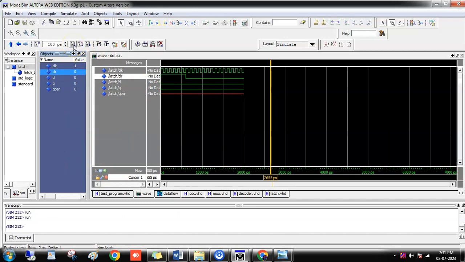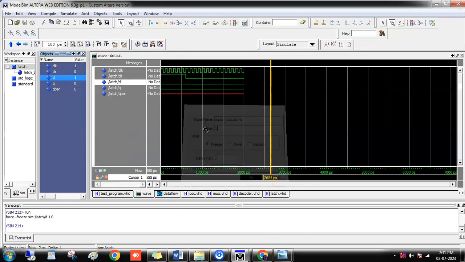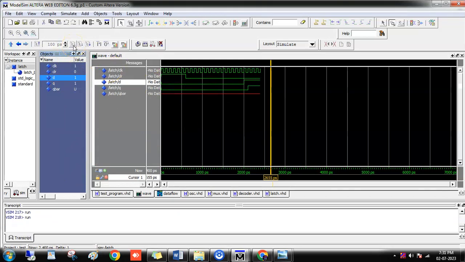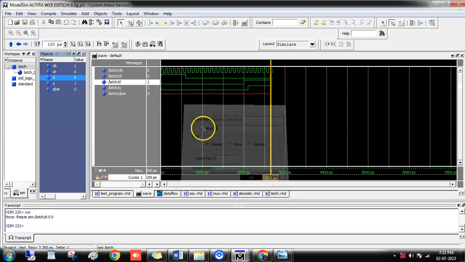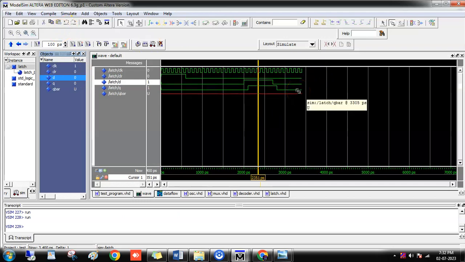It is waiting for the clock to change. Now we apply D equal to 1, so that every time the clock level goes high, it waits for the D value. Whenever D goes low or high, whatever changes happen in D will be transferred to the Q only if the clock is completely high. That is the difference we want to view here.